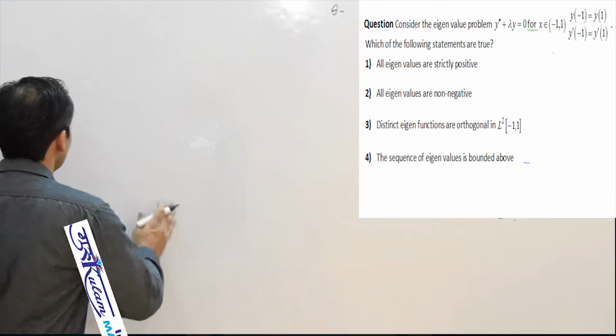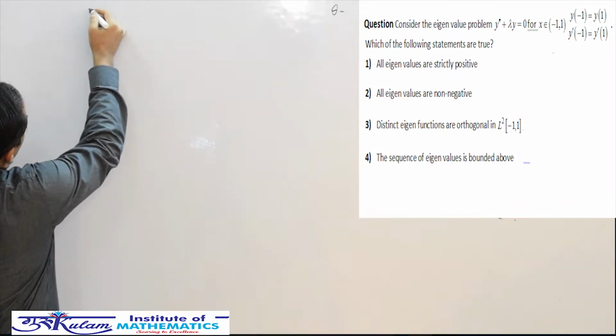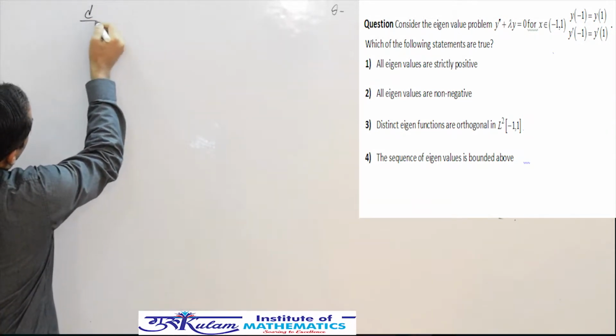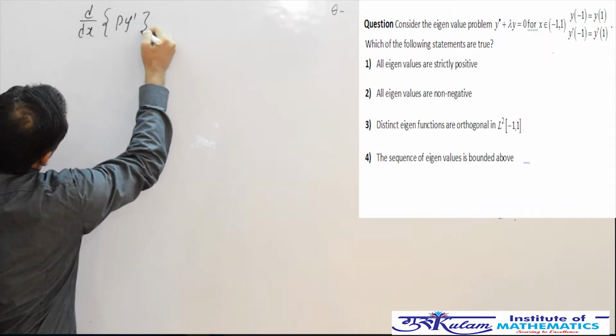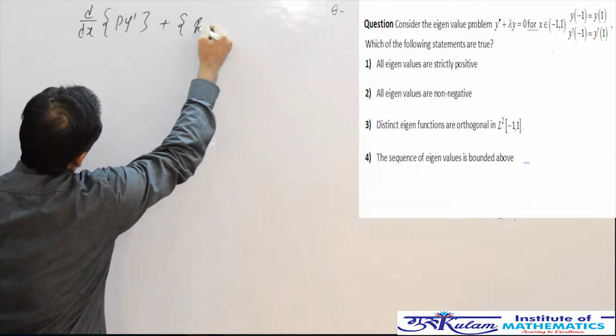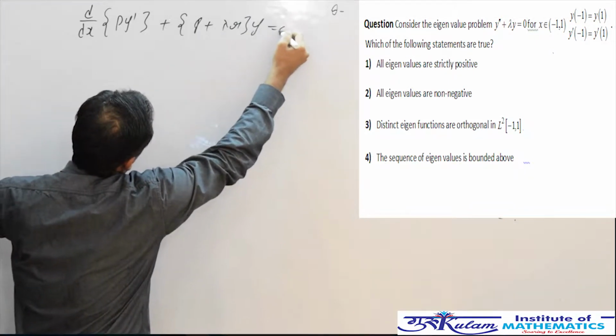There is a boundary value problem called the self-adjoint boundary value problem, given by d by dx of p times y dash plus q plus lambda r into y equal to 0.